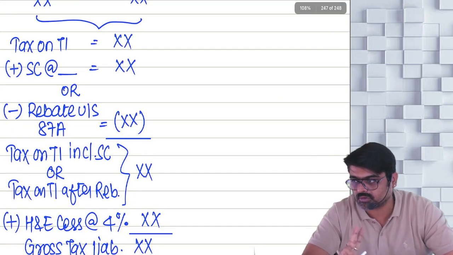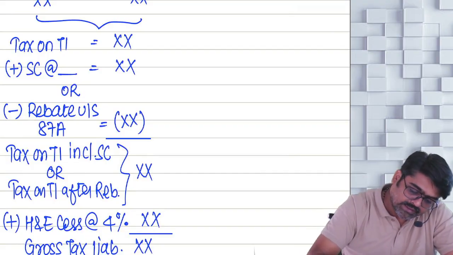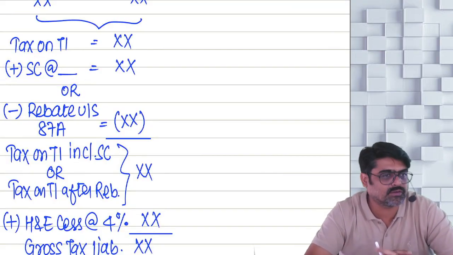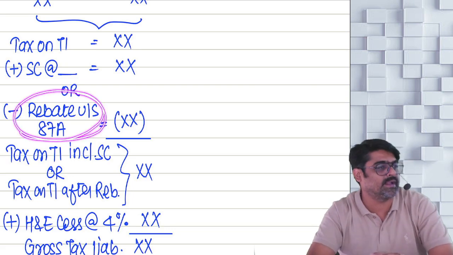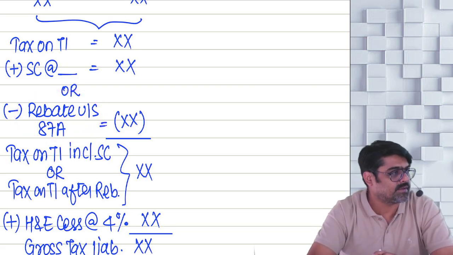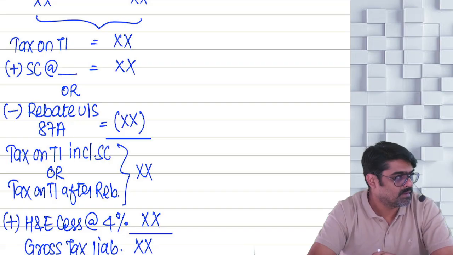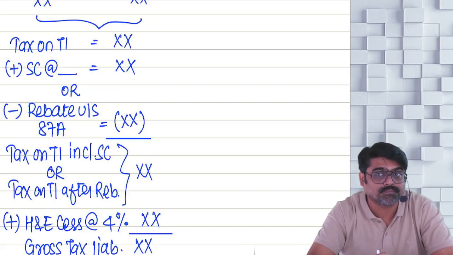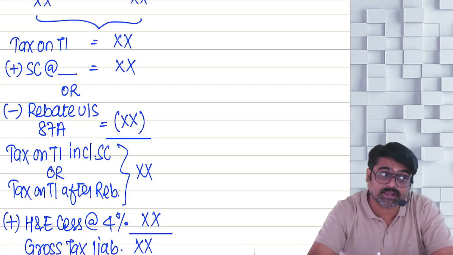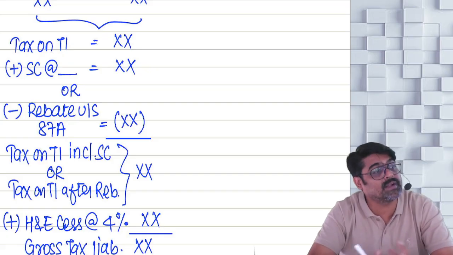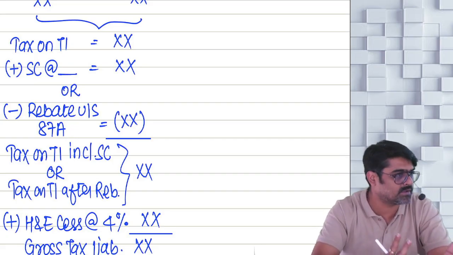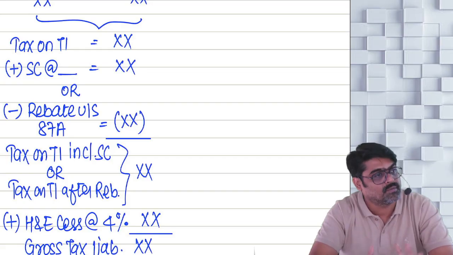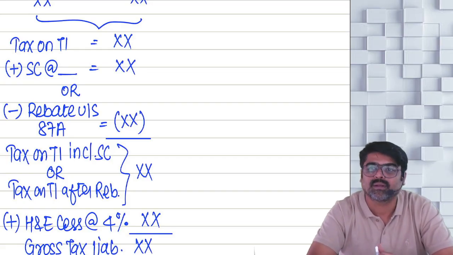Now two important things you are supposed to remember. First thing, surcharge at higher rates is not applicable on certain income. Second thing, rebate under 87A. Rebate under 87A will be available if your total income is up to 5 lakhs and you are a resident individual. Then the maximum rebate you can claim is 12,500. So whatever tax you have calculated, that tax will be allowed as a rebate up to a maximum of 12,500. Will you remember? Yes or no?